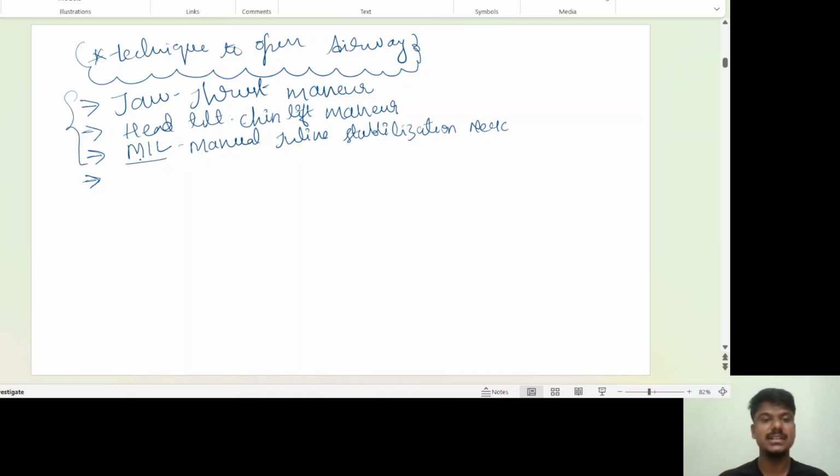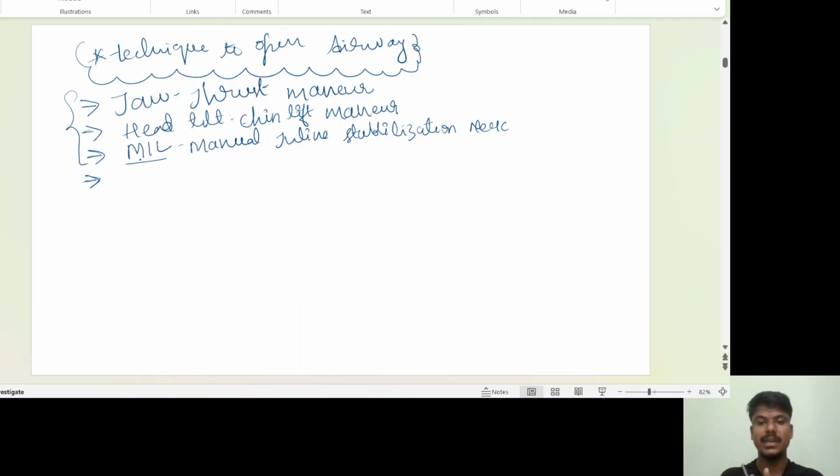Jaw thrust, everybody knows that maneuver. You put two fingers inside your temporomandibular joint and lift the mandible so that the airway will be opened. The second maneuver is head tilt and chin lift. You put your hand on the forehead, tilt the head, and lift the chin with the other hand. By this, you open the airway. After that, you can put the oropharyngeal airway.